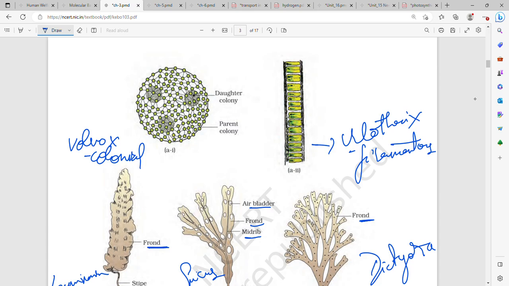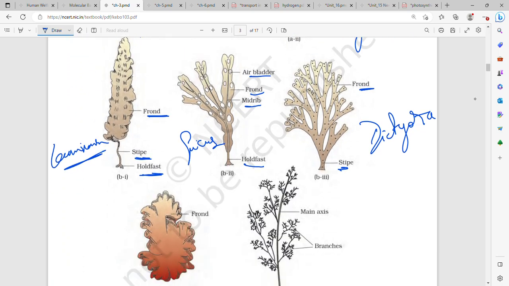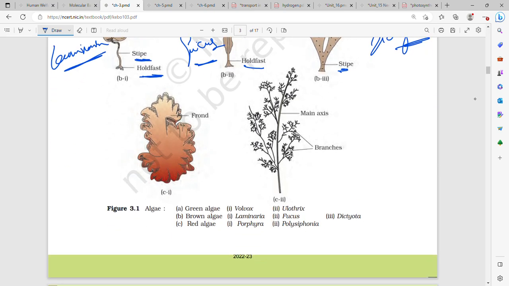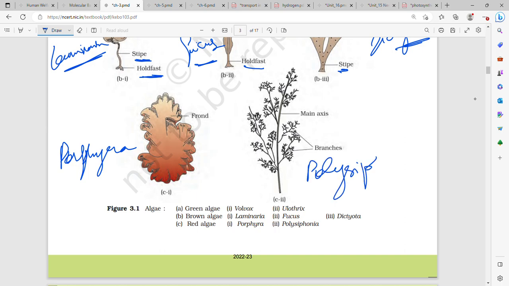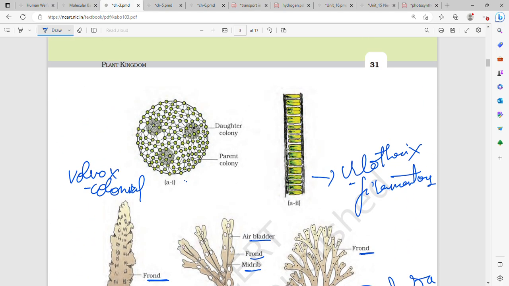So this is the structure of Volvox, which is colonial. This is the structure of Holothrix, which is filamentous. This is the structure of Laminaria. This is the structure of Fucus. This is the structure of Dictyota. Then here we have Porphyra and Polysiphonia. Frond, main axis, branches. Okay. So this is Volvox. It is colonial, with daughter colony and parent colony. Okay. Then this is Holothrix.